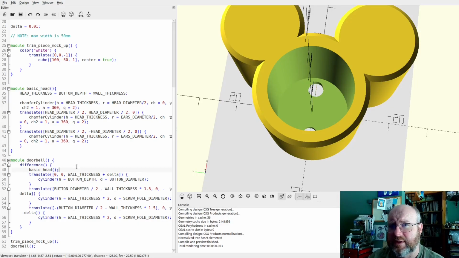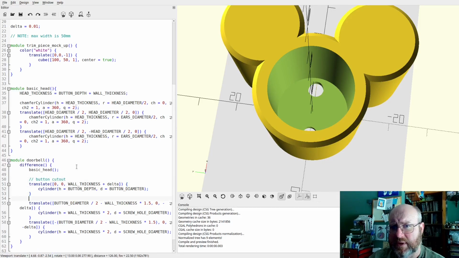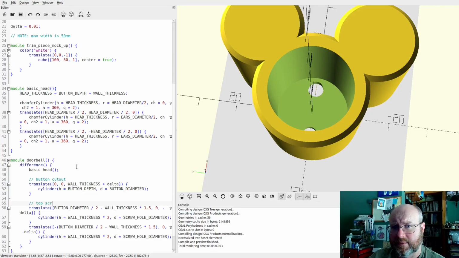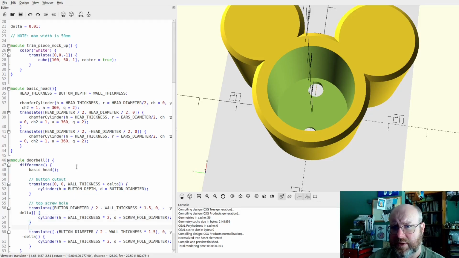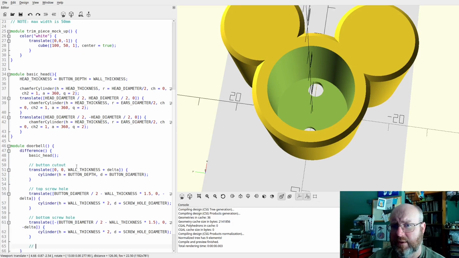So let's keep track. This is our basic head. No, this is our button cutout. This is our top screw hole. This is our bottom screw hole. And then we're going to need the wiring hole.